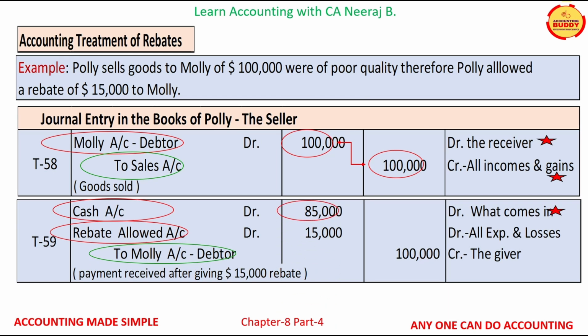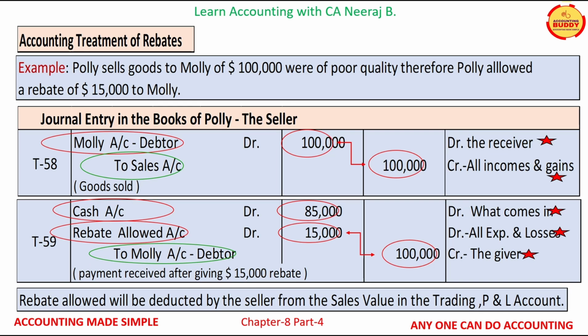Rebate allowed being a nominal account is also debited under the rule debit all expenses and losses for $15,000. Molly's debtor account is a personal account and will be credited with $100,000 under the personal account rule of credit the giver. Rebate allowed will be deducted from the sales value in the trading and profit and loss account.